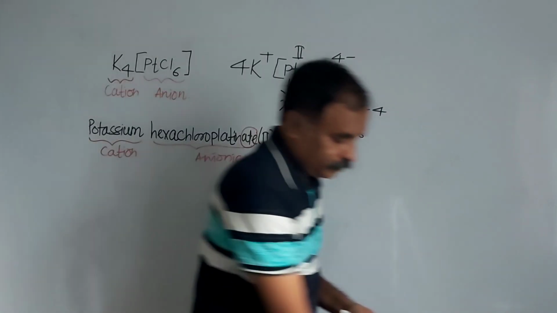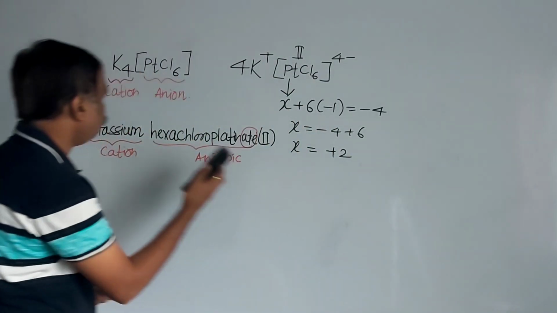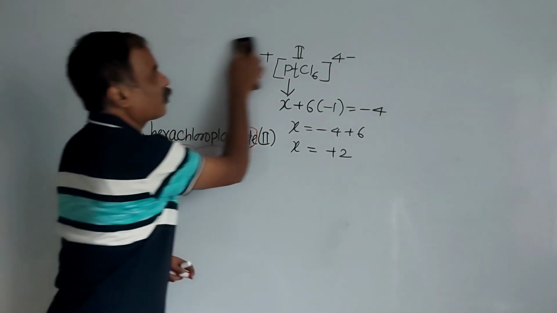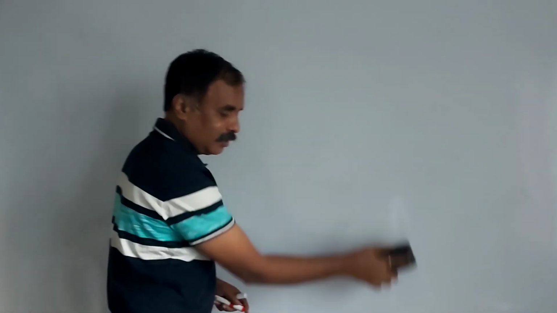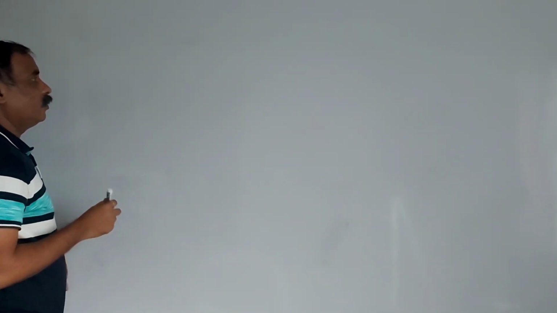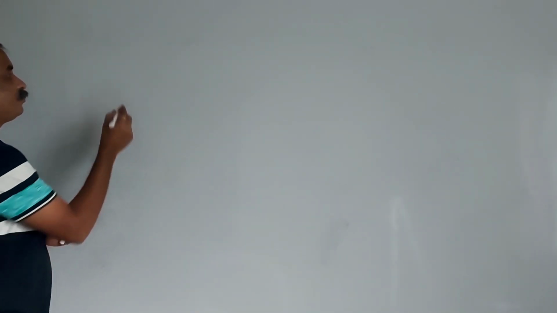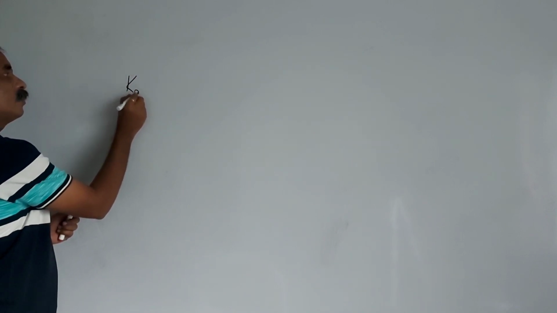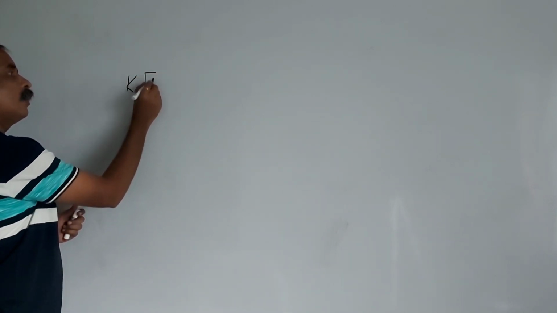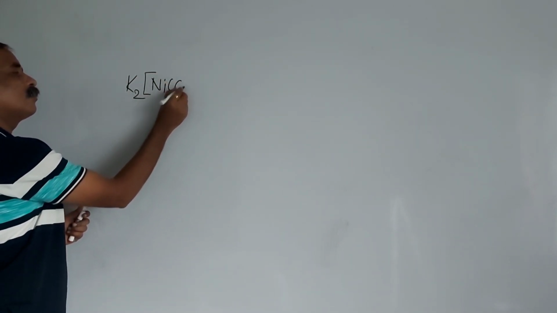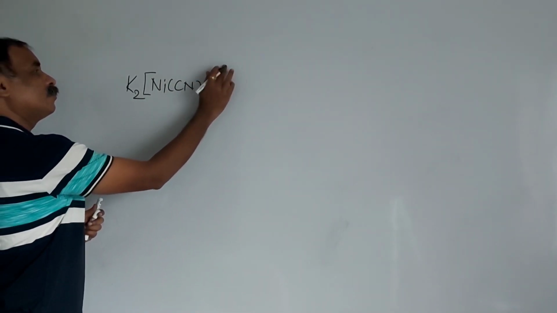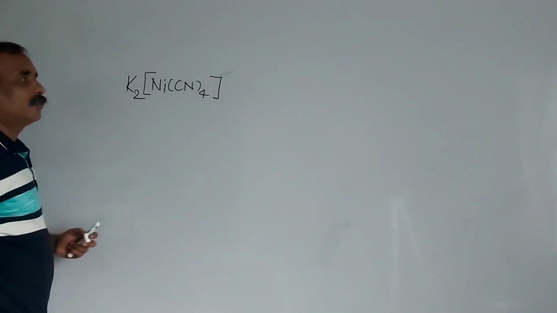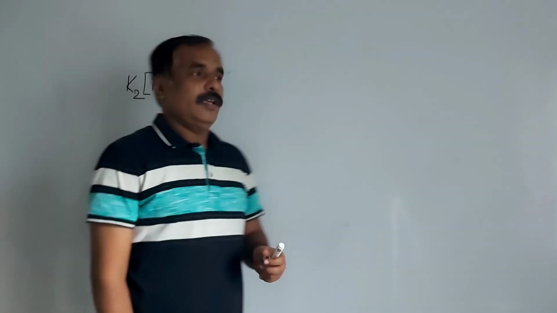Next example. This is very simple. K2[Ni(CN)4], 2 minus.